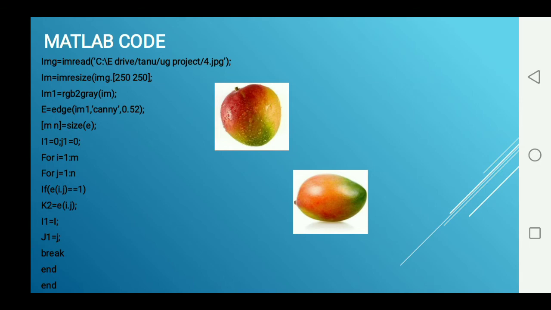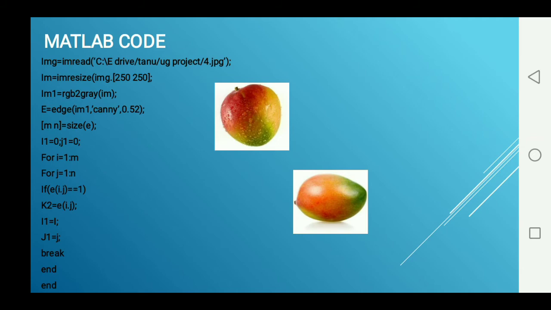The edge command is used to obtain the edges of the grayscale image using the Canny filter, with a variance of 0.52. This variance varies from 0 to 1; to obtain sharp edges, the variance is set to 1. Then the size of the edge image is obtained and stored in M and N. This is the grayscale image in which we detected the edges.